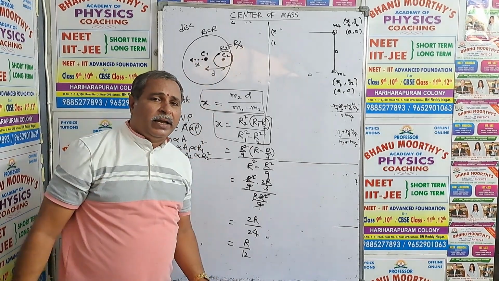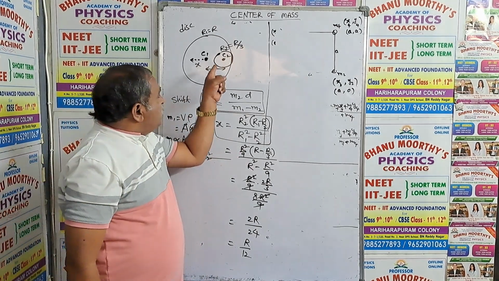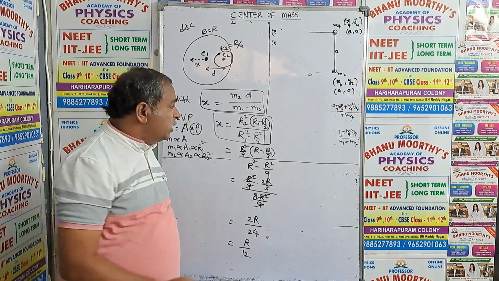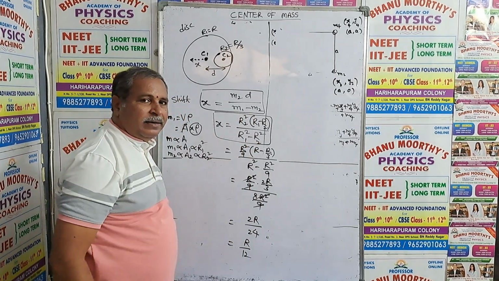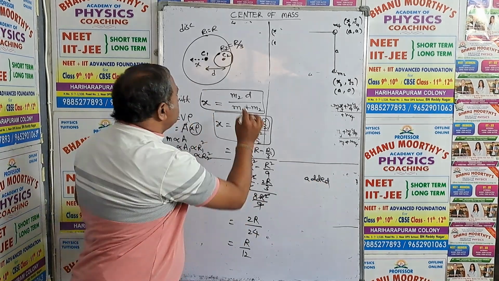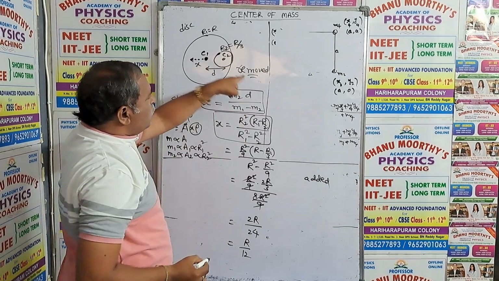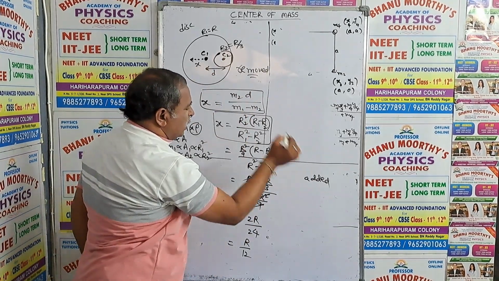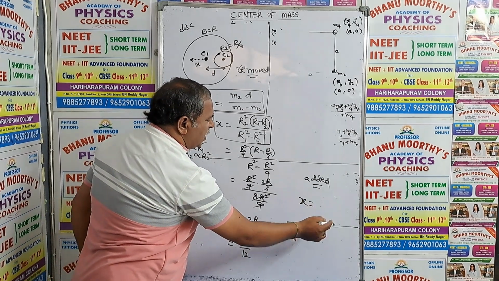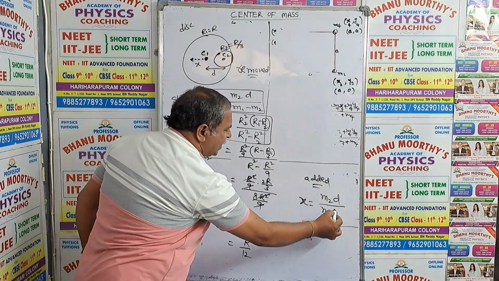Okay, my dear students, so this is a removed portion. Suppose this smaller circular part is added, added means you have to write plus here. This is the removed problem: the smaller circular portion is removed, and here the smaller circular portion is added. Added means the shift in the center of mass is m2 into d over m1 plus m2.